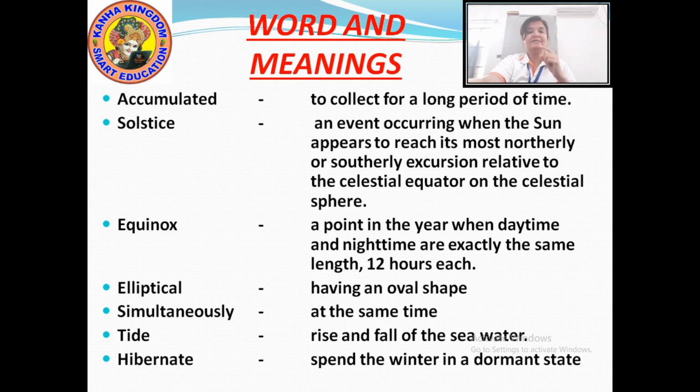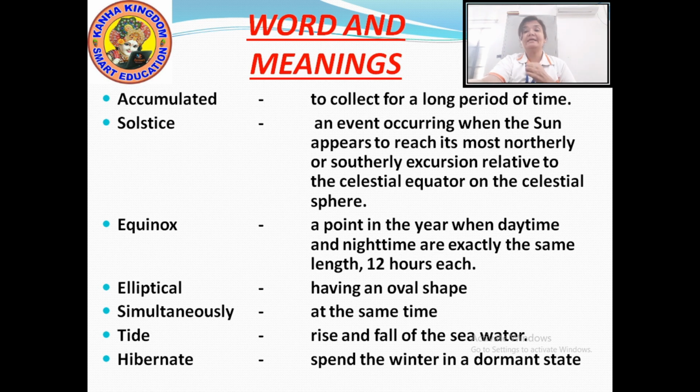Our today's first word is accumulated. What is the first word? Accumulated. ACCUMULATED. What does that mean? It means to collect for a long period of time.